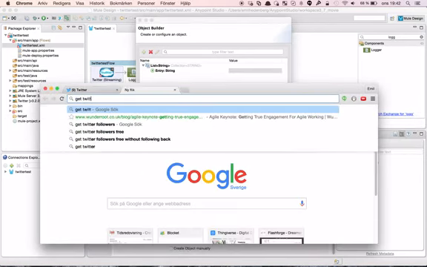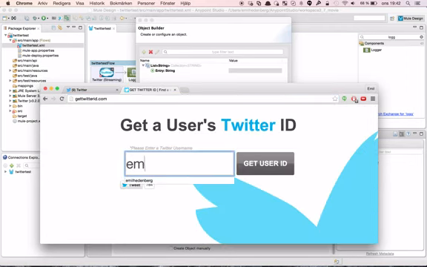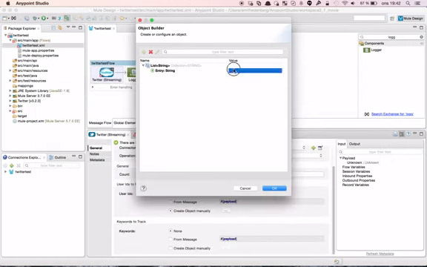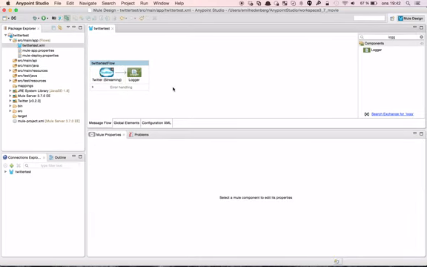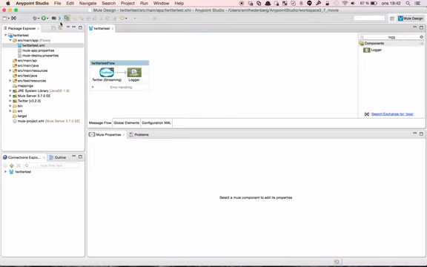Get Twitter ID. And I can enter my old name, Emil Hilmer, my Twitter, and I can get the Twitter user ID here. So I'll just paste that into the list. I'll hit save. We can watch the configuration in here too, and everything seems just okay. So let's run this as a Mule application.